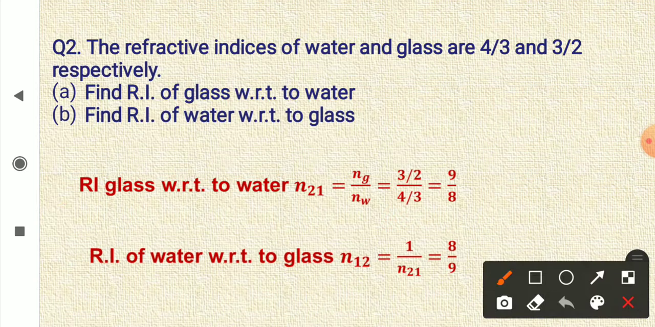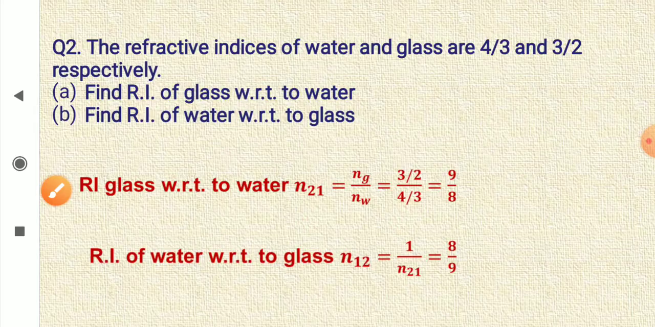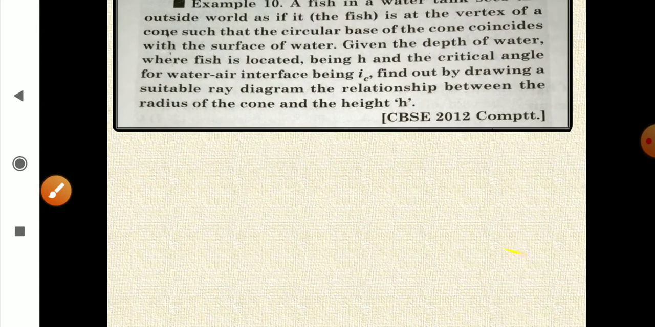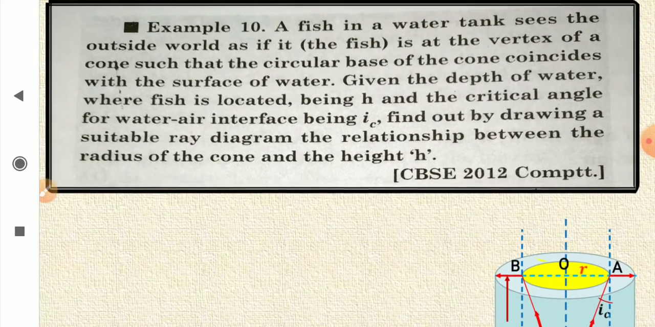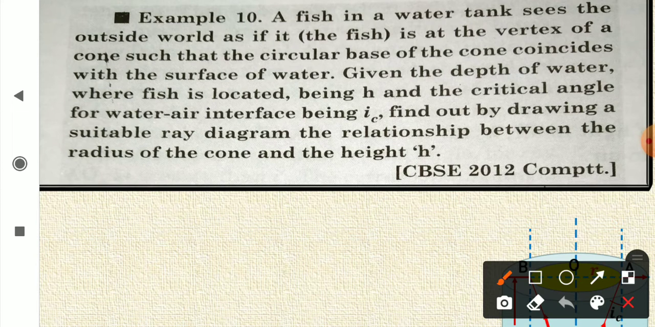And refractive index of water with respect to glass, see, just reciprocal of it. So N12 is 1/N21, that is 8/9. So the idea should be clear to you. Now a very good problem from board, and you get similar problem in your NCERT book also. So let us look at the problem.